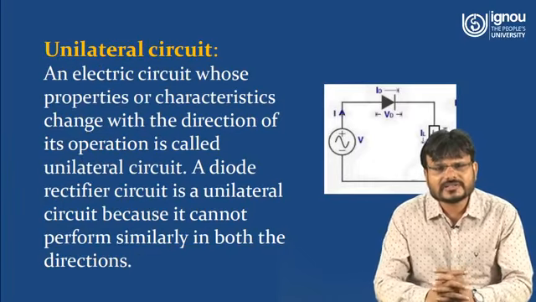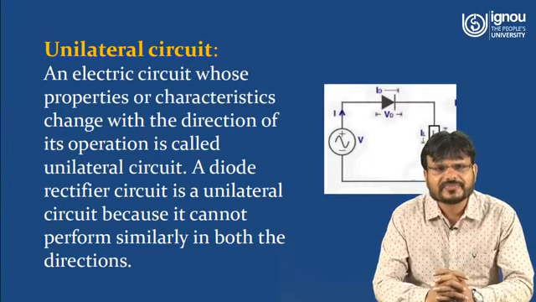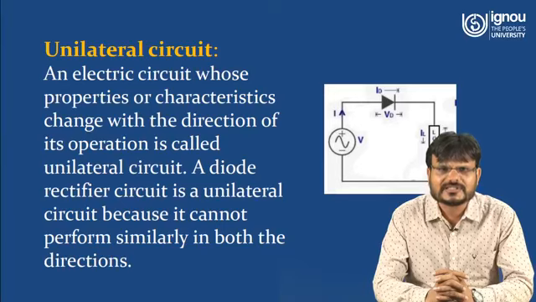Now we have to understand what a unilateral circuit is. An electrical circuit whose properties or characteristics change with the direction of its operation is called a unilateral circuit. A diode rectifier circuit is a unilateral circuit because it cannot perform similarly in both directions.